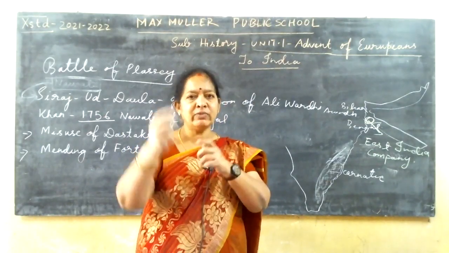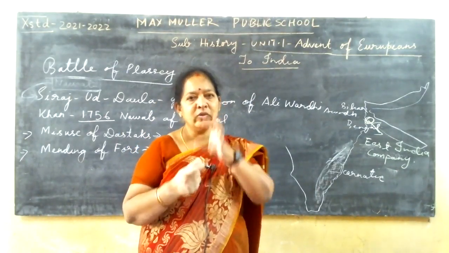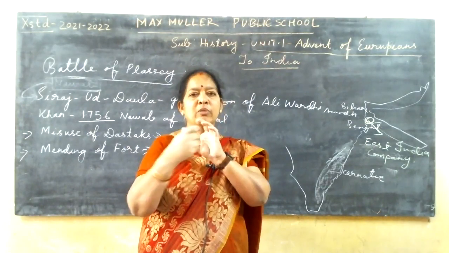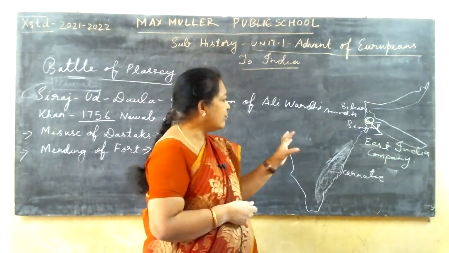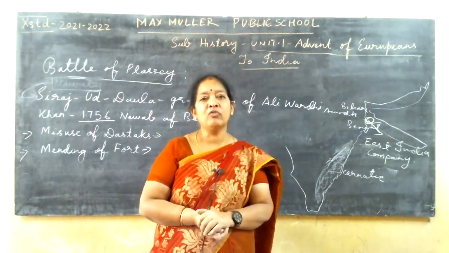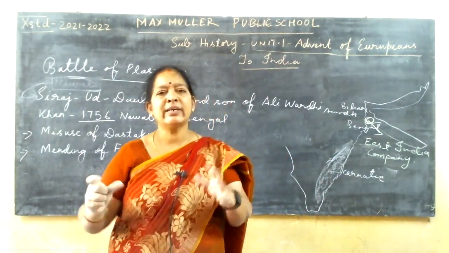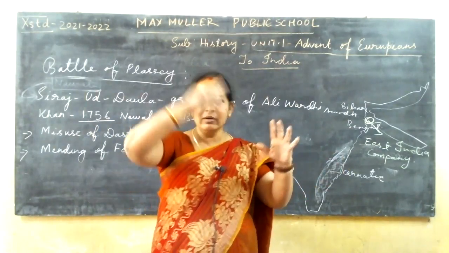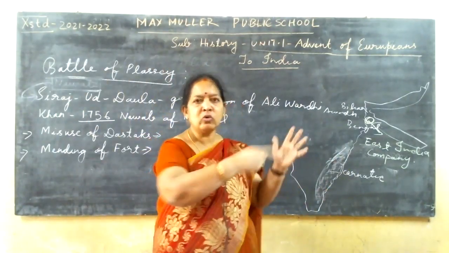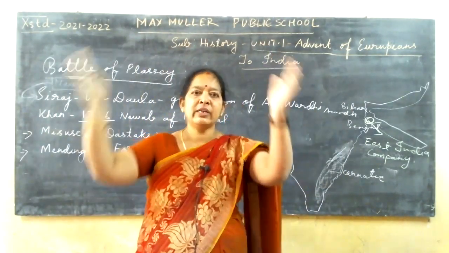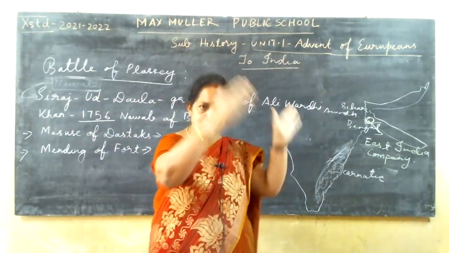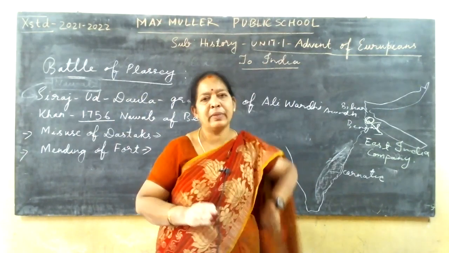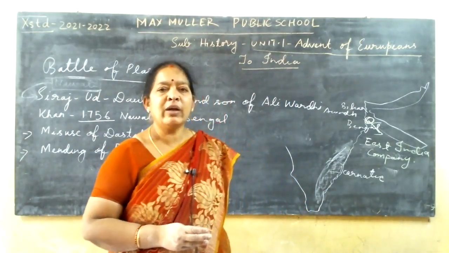Cannons are used for wars, you fire those bombs. A fort is like a big gate with store rooms, many rooms inside the compound wall. So in that fort, what happened?